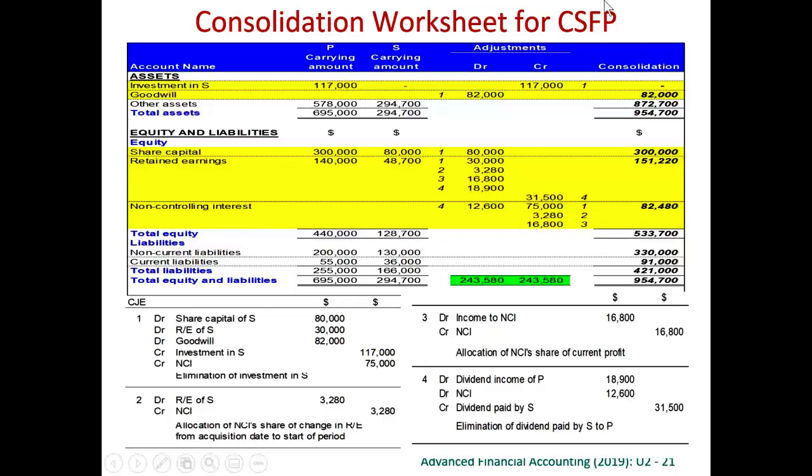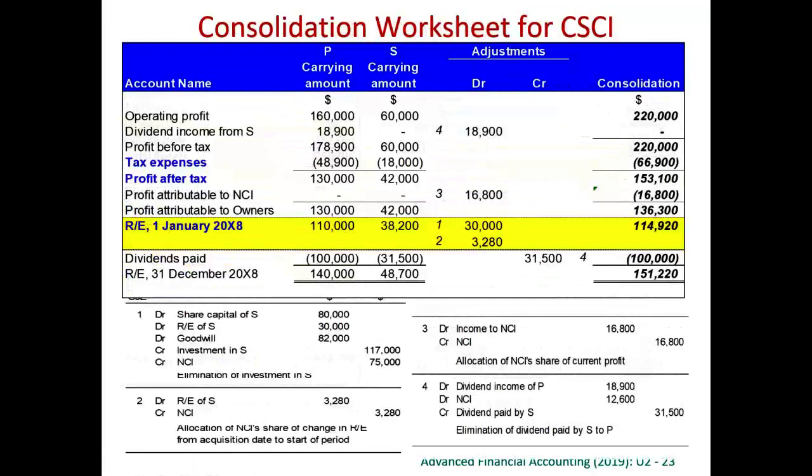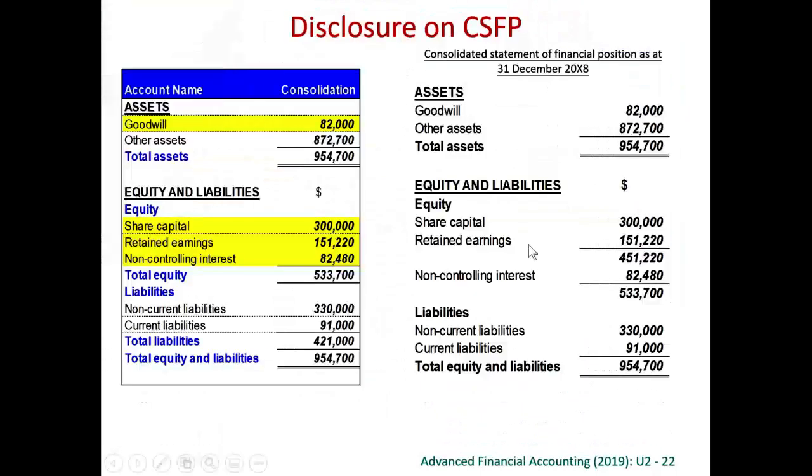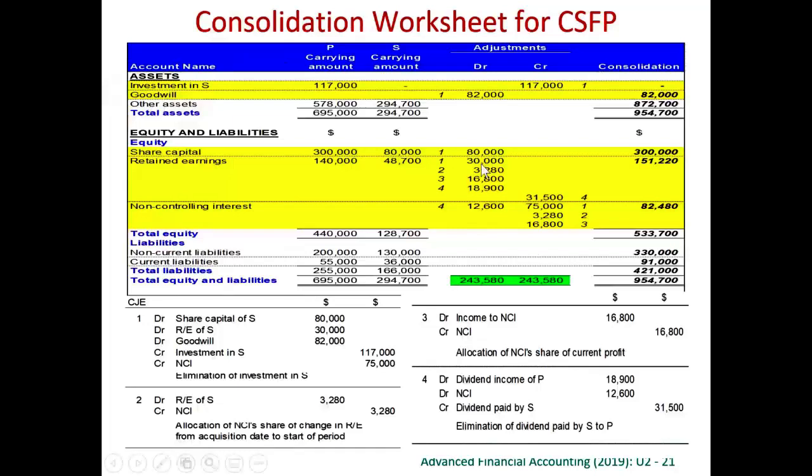If we are going to prepare the full set of financial statements, basically you can copy this 151,220 from the statement of retained earnings and income, like here. So no need to post twice. Here I post twice, just assuming that we don't prepare both statements. Anyway, if you post twice, you get marks for only one time.